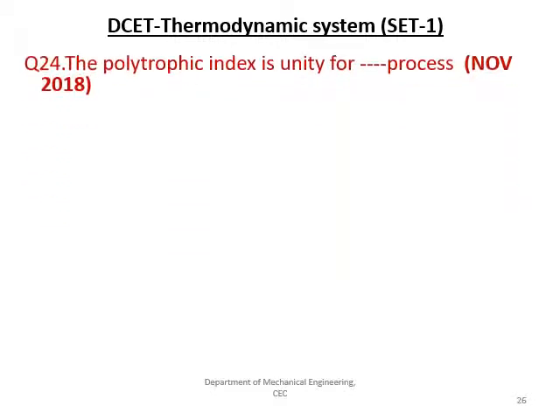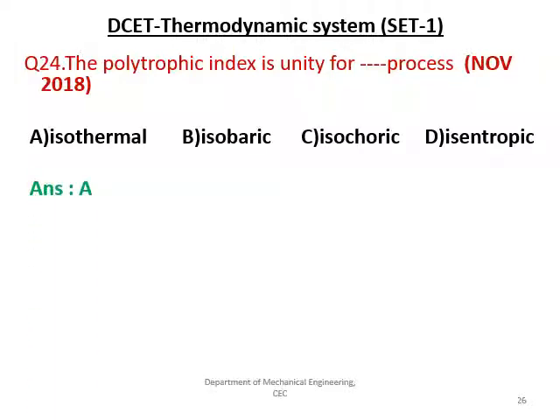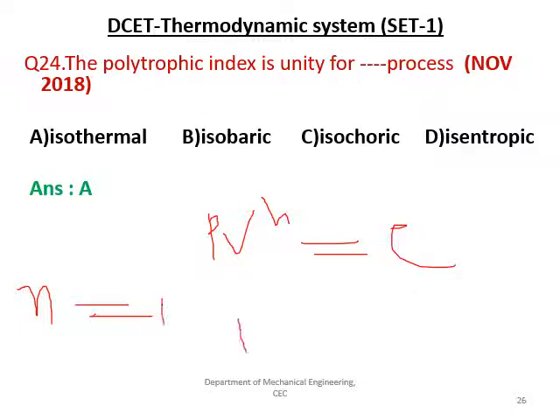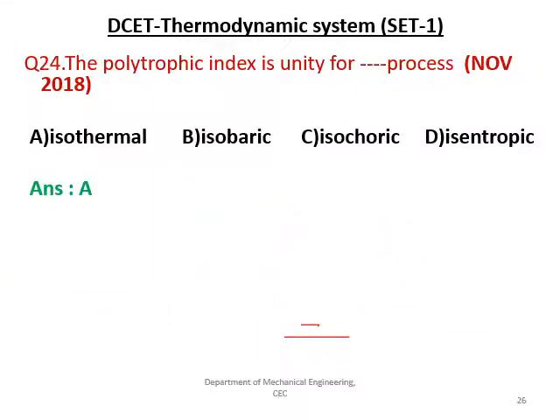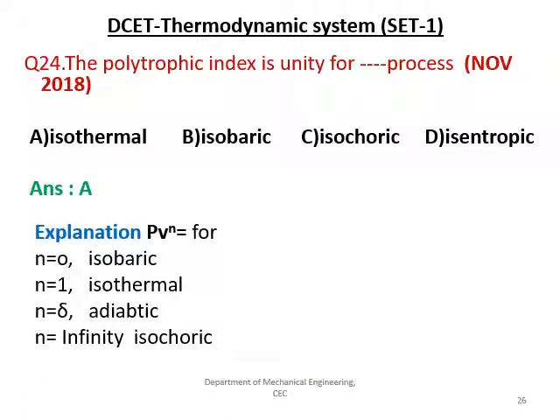The next question is, the polytropic index is unity for which process? The given options are isothermal, isobaric, isochoric and isentropic. Here we should know the expression PV^n is equal to constant for which process. If n is equal to 1, that is PV is equal to constant, it is called an isothermal process. If n is equal to 0, it is called isobaric. If it is infinity, it is called isochoric, and for isentropic there is gamma.